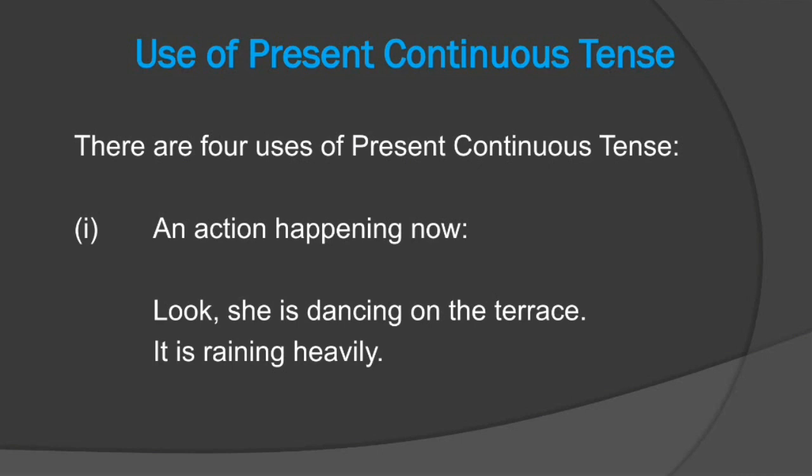Now use of present continuous tense. There are four uses of present continuous tense. First one is present continuous tense tells about an action which is happening now. There are two examples below. First example is look, she is dancing on the terrace. And the second example is it is raining heavily. These actions are happening at this moment.